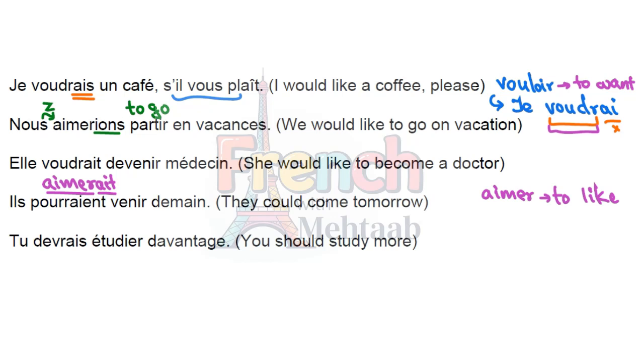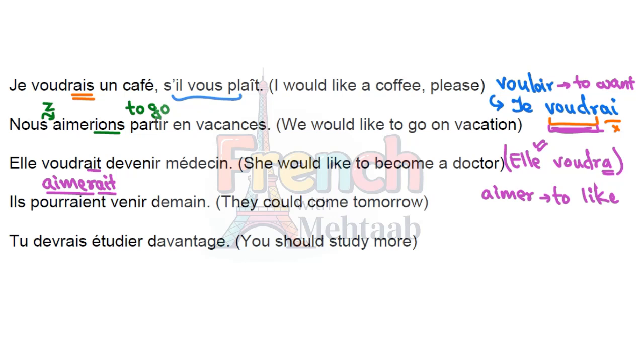So you can take this radical voudr, and for conjugating it with elle, we would add ait at the end. So it would become elle voudrait. In future it would have been elle voudra, because for la future simple we only add a when the sujet is elle. So elle voudra means she will want, and elle voudrait means she would like.